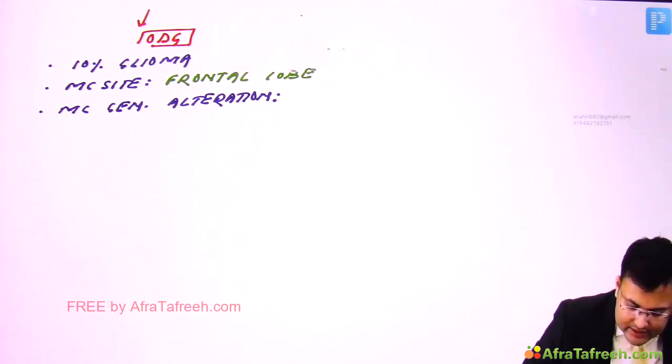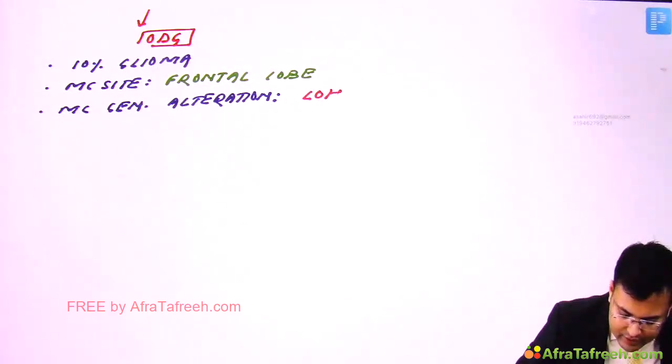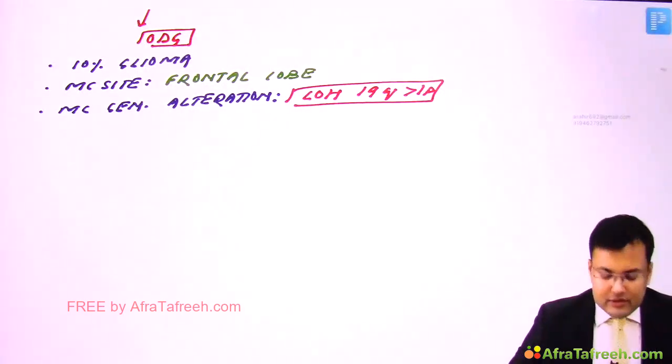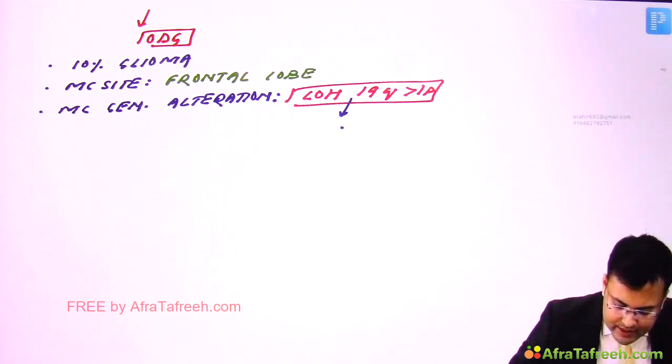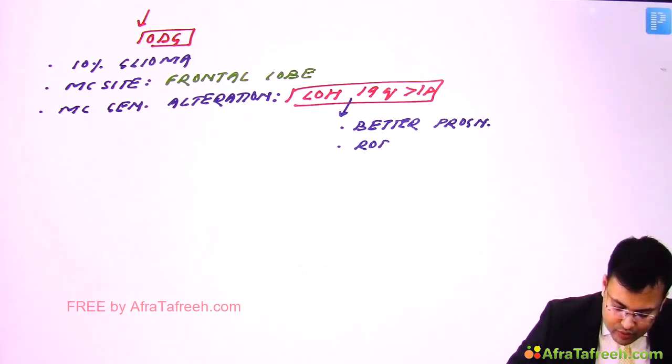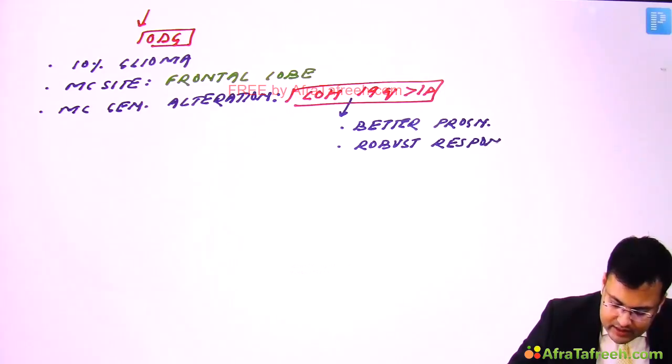Clear? And this is loss of heterozygosity of chromosome number 19q followed by 1p. The patients who have this kind of loss of heterozygosity have a better prognosis. And what is another good thing? That there is a robust response to which agent? We discussed that new agent. So robust response to which agent? Temozolomide.